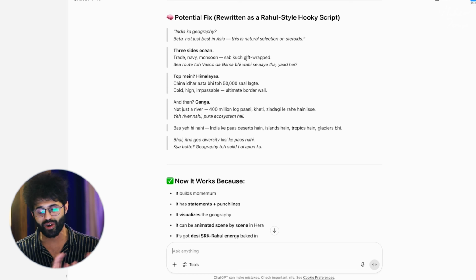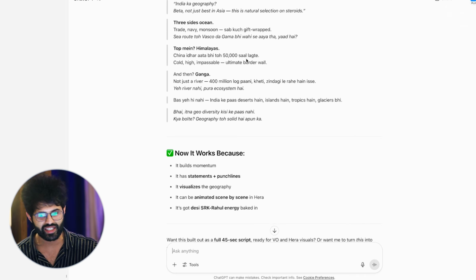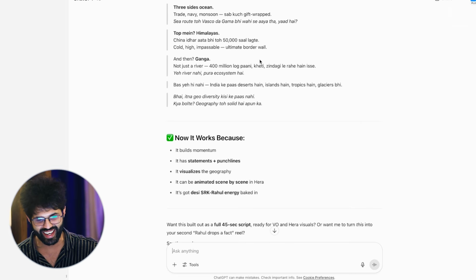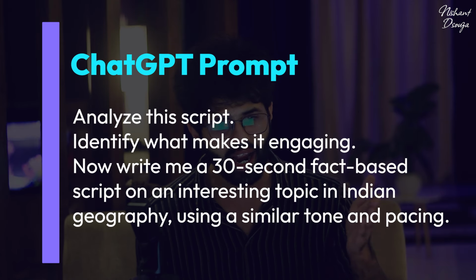Whether this is the best script or not is not what we're talking about, but the process in terms of how you can go about it is what I hope you get to see over here. So with some back and forth that I did with ChatGPT, I got the kind of scripts that I want for a series like this, for Geo Gyan with SRK. And a more meaningful way to go about this with respect to how you prompt GPT is something like this, where you ask it to analyze the script, identify what makes it engaging like you saw me do.